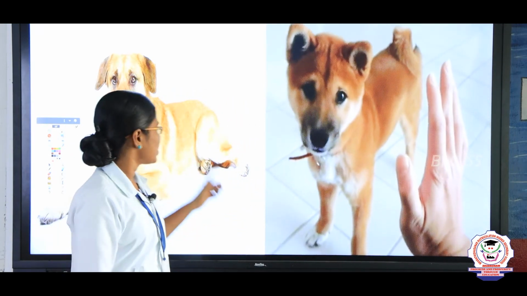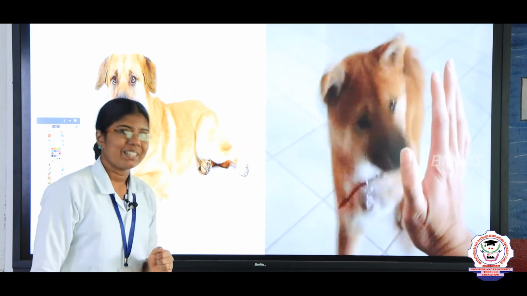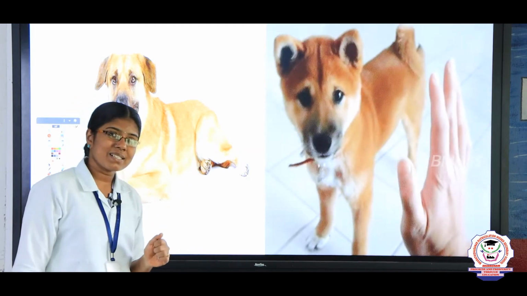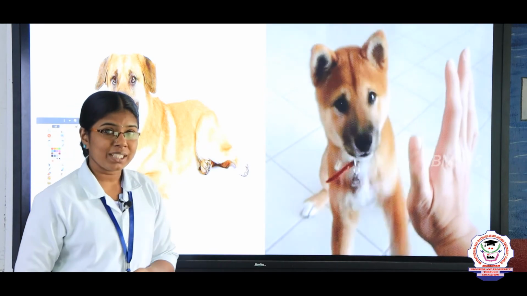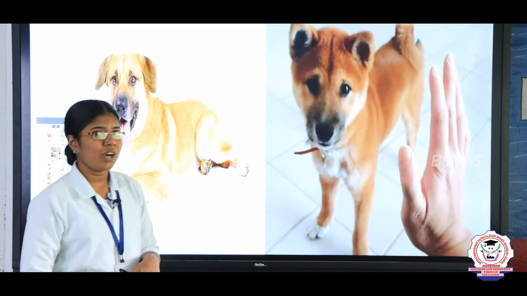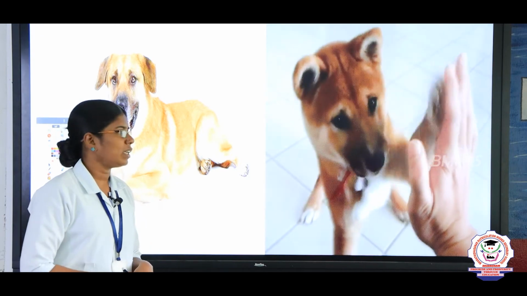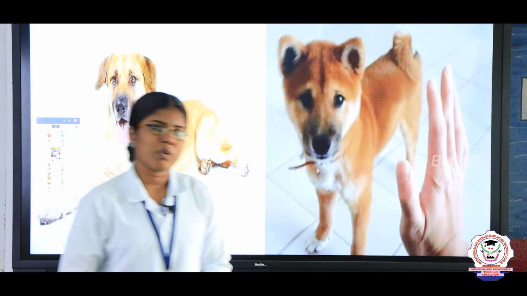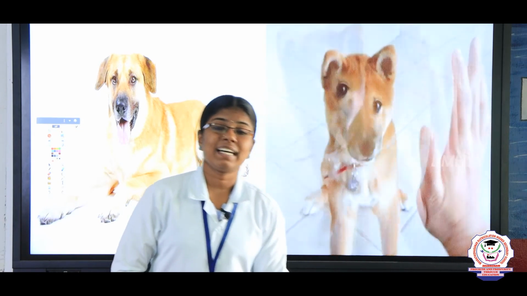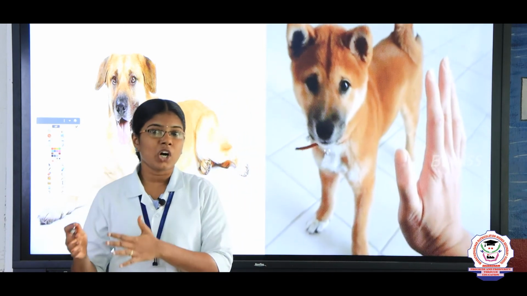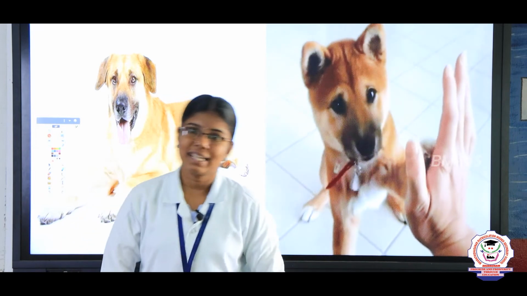So what is it? Dog. What picture is this? Dog. What is the spelling of dog? D-O-G, dog. Very good. Where does the dog live? Yes, it lives in kennel. The house of the dog, the home of the dog is called kennel.